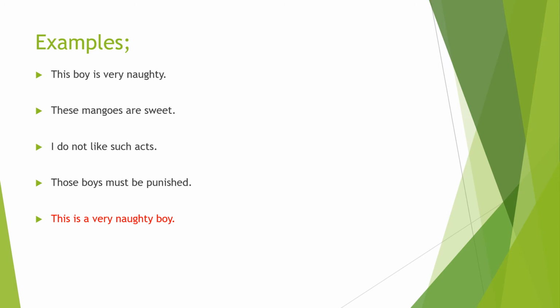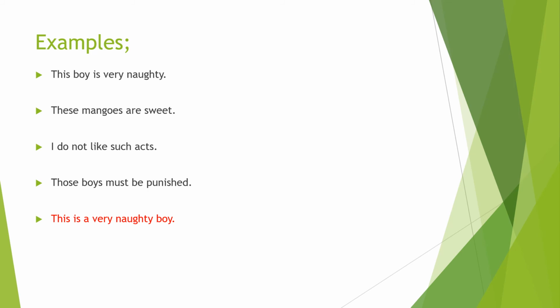First is, this boy is very naughty. In this sentence, this is here a demonstrative adjective. Second sentence, these mangoes are sweet. In this sentence, these is a demonstrative adjective. And third sentence, I do not like such acts. In this sentence, such is a demonstrative adjective. Those boys must be punished. In this sentence, those is a demonstrative adjective.